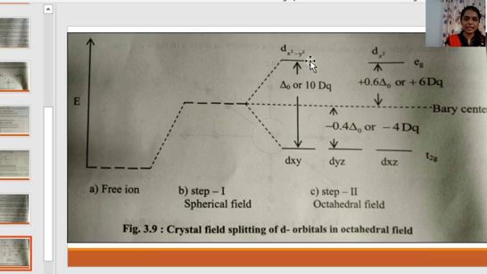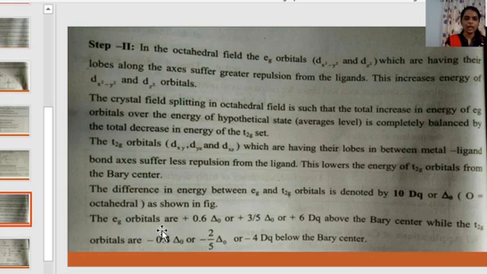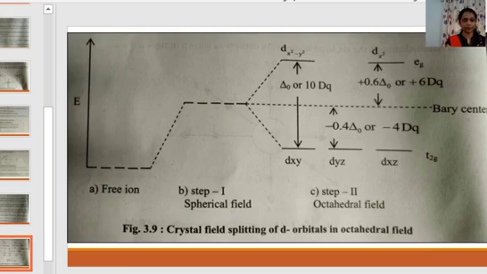The difference between this Eg and this T2g will be a total of 10 Dq or delta O. The Eg orbitals are plus 0.6 delta O or plus 3 by 5 delta O or plus 6 Dq above the barycenter, while the T2g orbitals are minus 0.4 delta O or minus 2 by 5 delta O or minus 4 Dq below the barycenter.